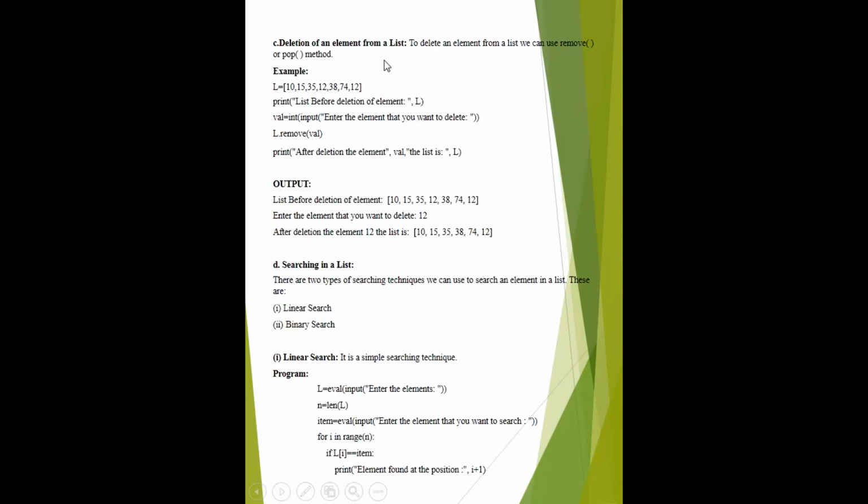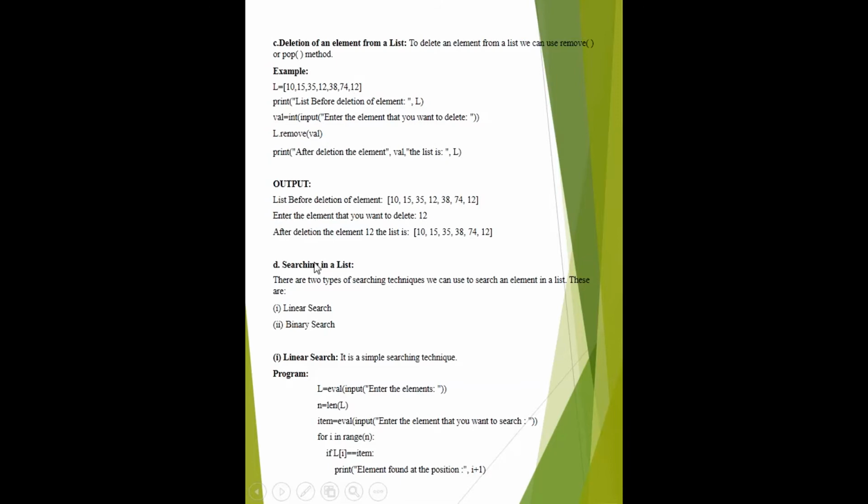But if you are using the pop function, like L dot pop, then there is no need of this parameter, because the pop function deletes the topmost value, the last value of the list.